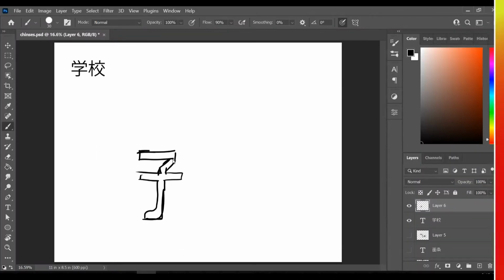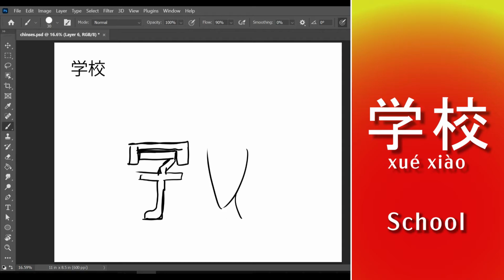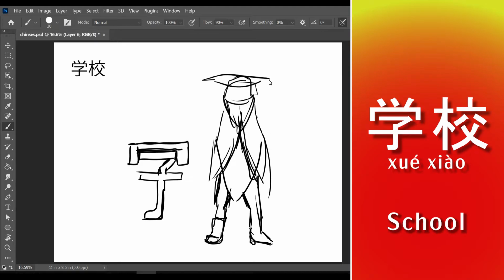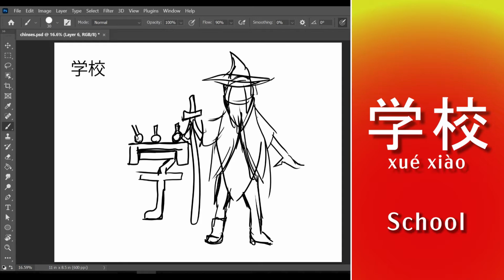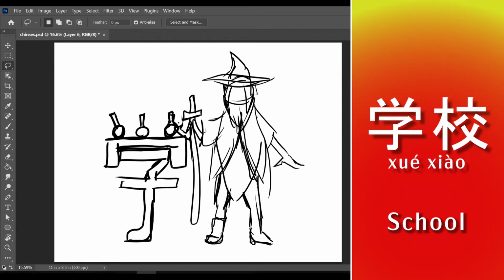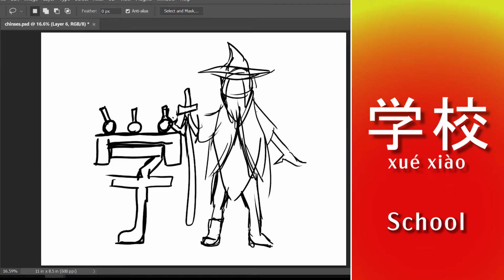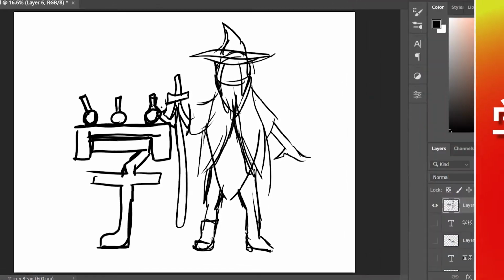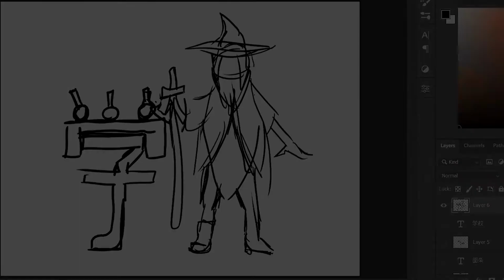So I'm excited about this last one. This is school, or shui xiao, something like that. The up and the down. Okay, now this one I got really creative with. I decided this is a magic school. So I have a wizard here with his staff and his little teacher stand with some potions on it. That one I took some creative liberties there, but that one looks the coolest. I really like it. So let's turn this into a final painting.